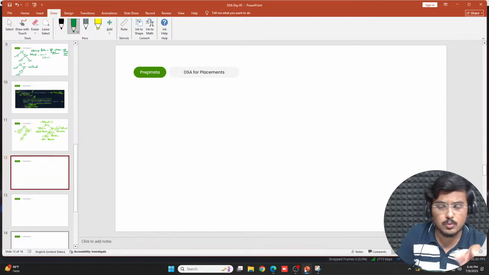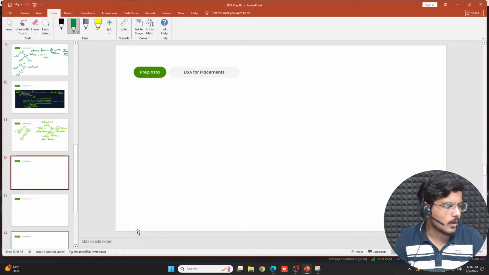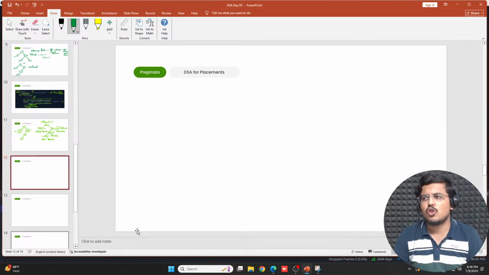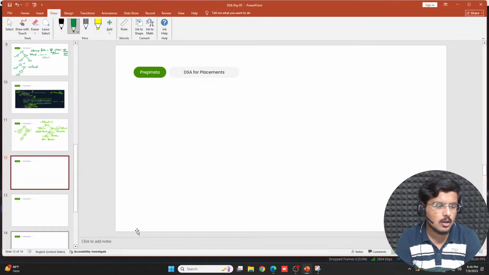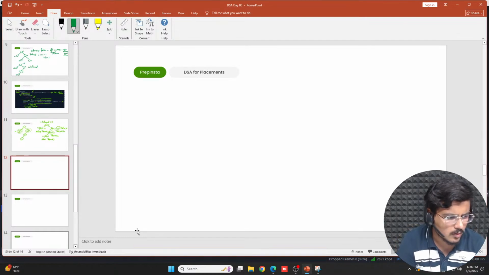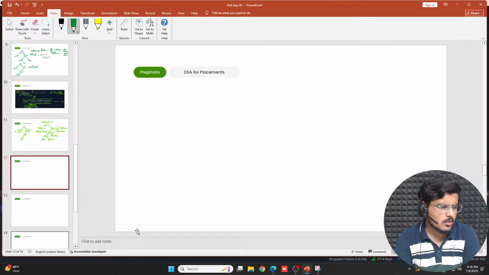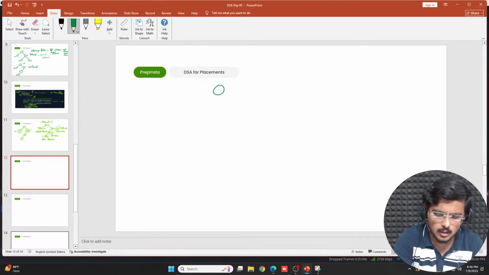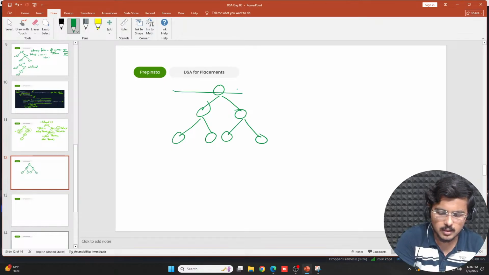But if you have any doubts now, go ahead, ask me out. I'll clear them out. I can read those doubts in this chat section. Sorting algorithms. Okay, so you know what, sorting is not a big deal in any case. Level order traversal, I guess you're asking about depth first search and breadth first search. So level order traversal is nothing. This is a tree and you basically traverse it in this direction.